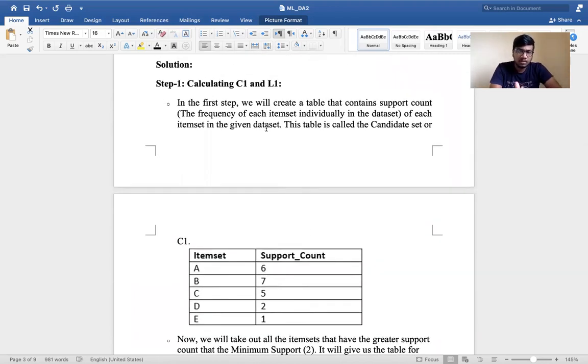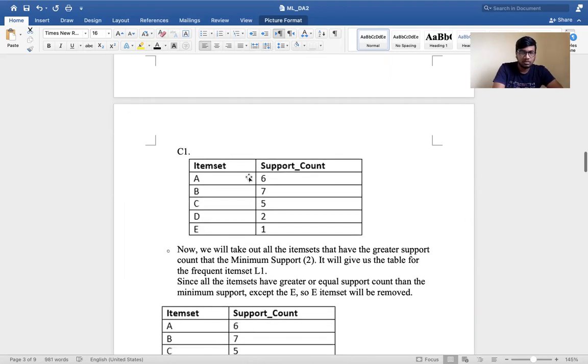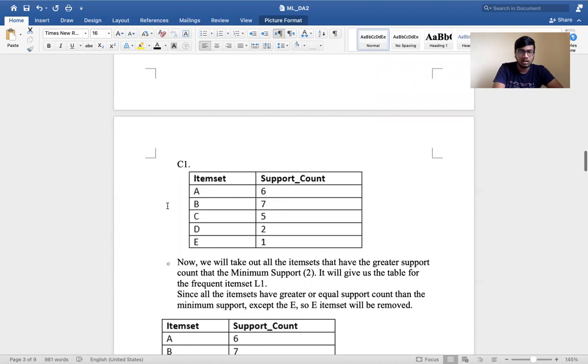So in this step, we'll create a table that contains the support count. Support count is the frequency of each item set individually occurring in the data set. This is called candidate set, as I told before, or C1. So this is the item set and support count. We will fix the support count values as occurrence of each item in the data set as given.